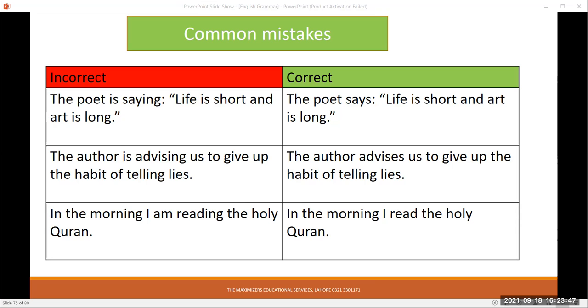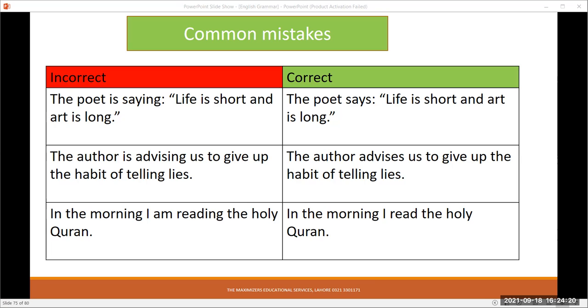Similarly, when we say the author is advising us to give up the habit of telling lies, we should use the author advises us because the book has been written in the past, and for literary texts we use historical present tense, that is the present indefinite tense. It's correct to say the author advises us to give up the habit of telling lies.